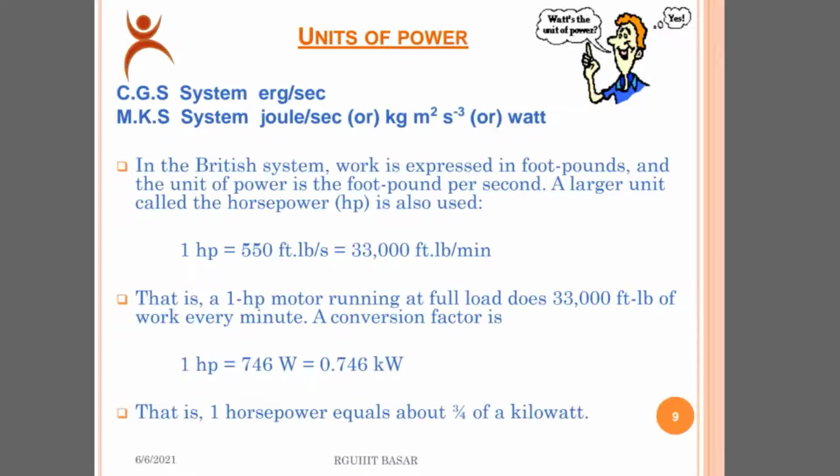Many cars like Lamborghini, Ferrari, and some other cars have their engine capacity described in horsepower only. That is, a 1 horsepower motor running at full speed does 33,000 foot pounds of work every minute. The conversion factor is 746 watts, that equals 0.746 kilowatts. 1 horsepower is about 3/4 of a kilowatt. Then go to another slide.